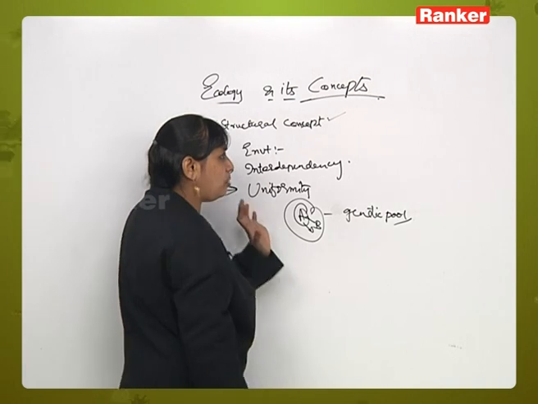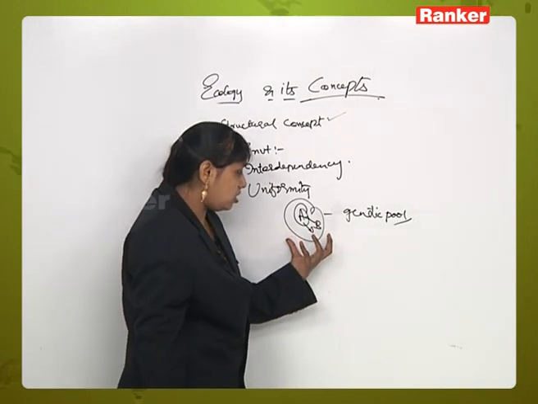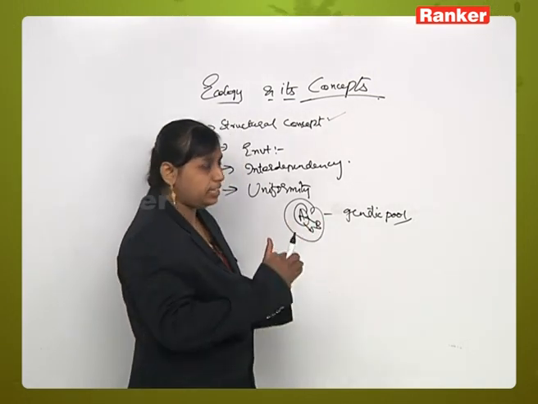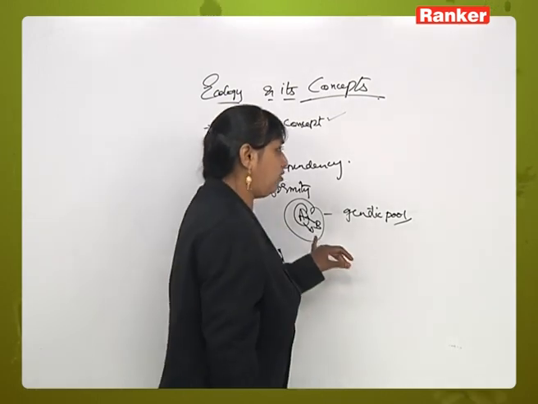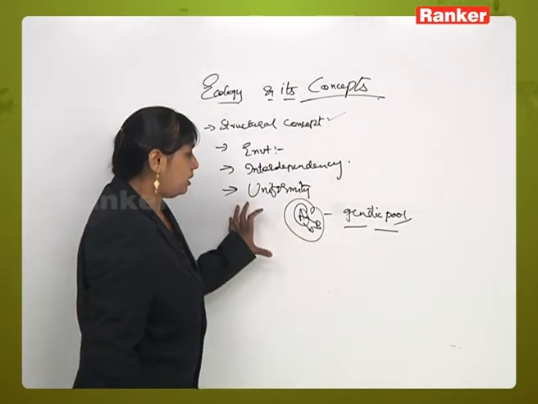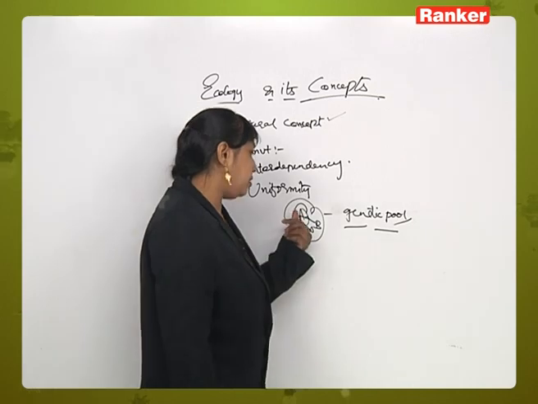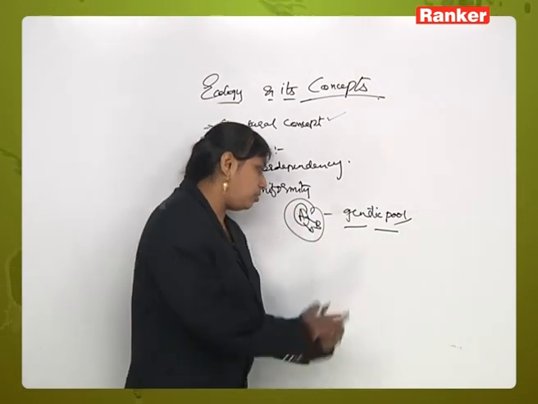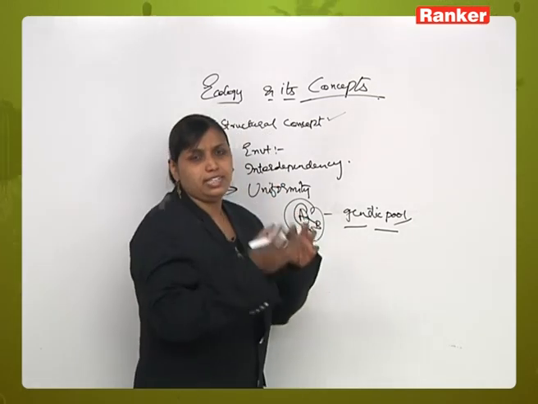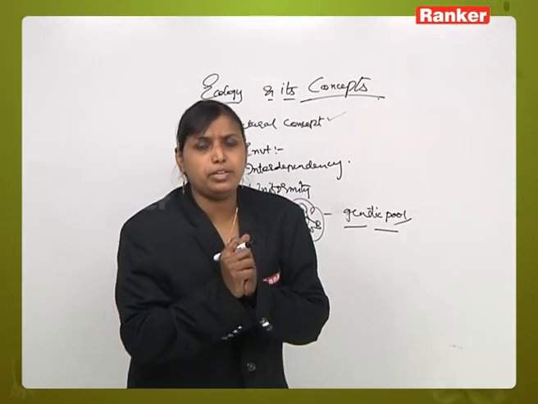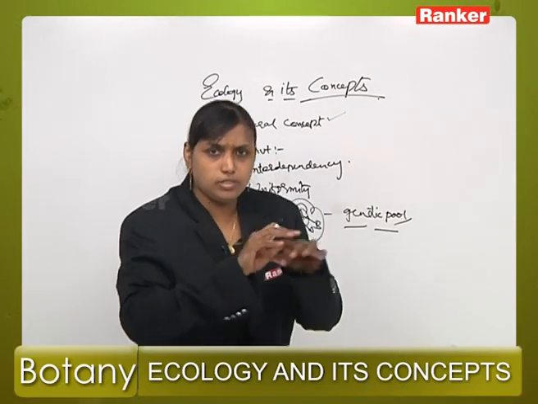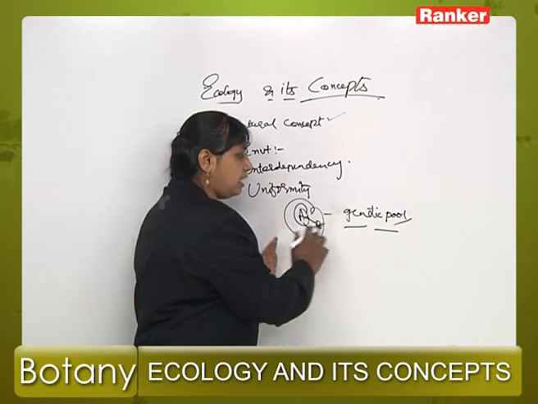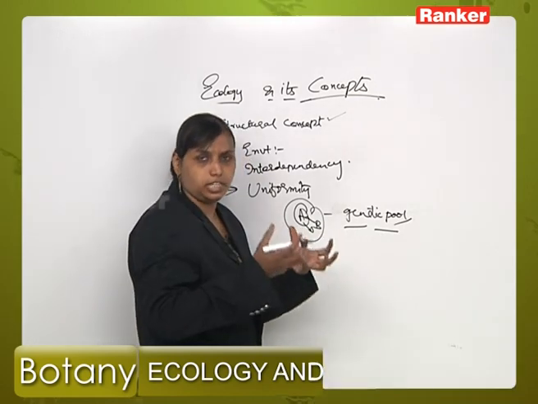Since there is sufficient plasticity, these organisms may also have the ability to change accordingly with the environment, and bringing uniformity is adjusting organism A with environment B, so that their basic constant genetic pool is maintained.